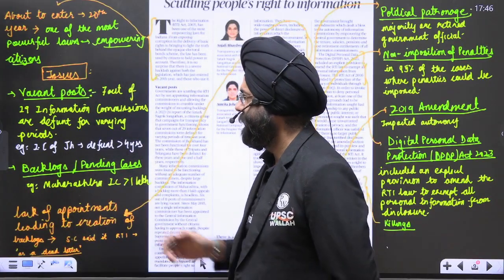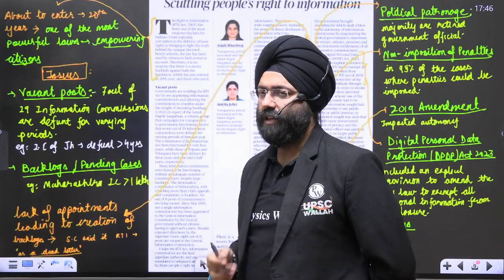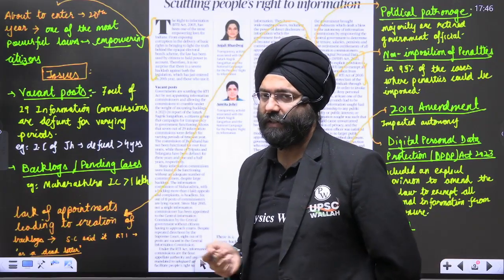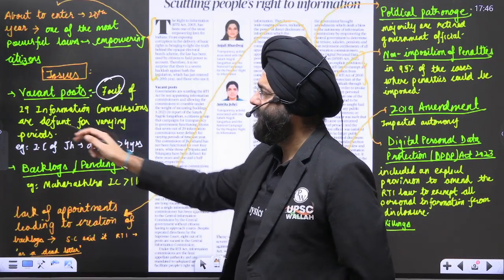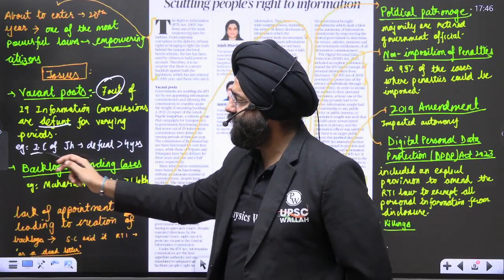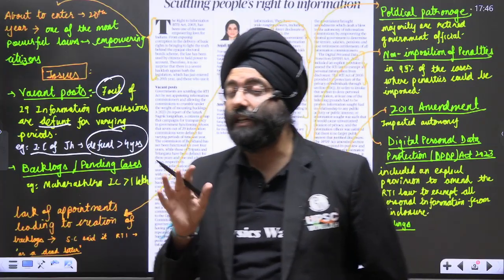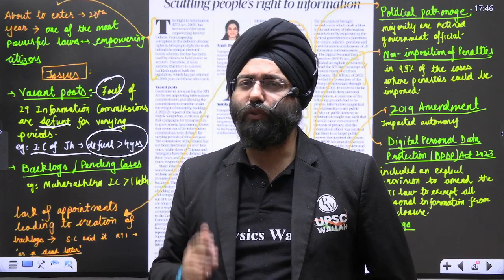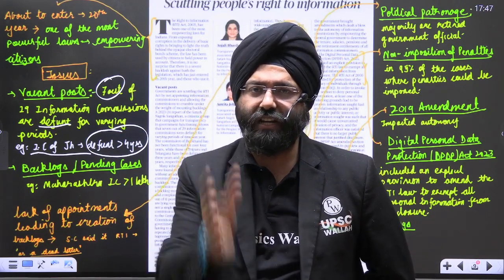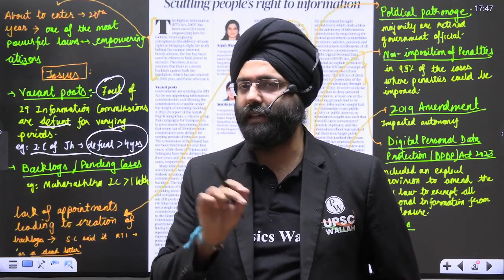First, they talk about vacant posts. A lot of posts are vacant with respect to the Information Commissions. Out of the 29 information commissions in the respective states, 7 are defunct, that means not functioning at all. You won't believe it, the Information Commission of Jharkhand has not been functioning for more than 4 years. So how can you put accountability on the PIO officers when the state-level Information Commission is not functioning? That is a concerning problem.